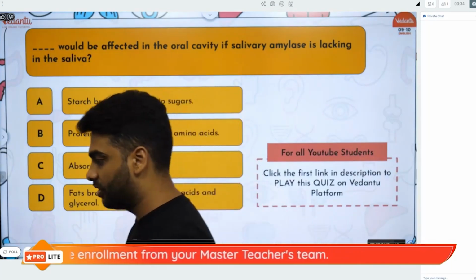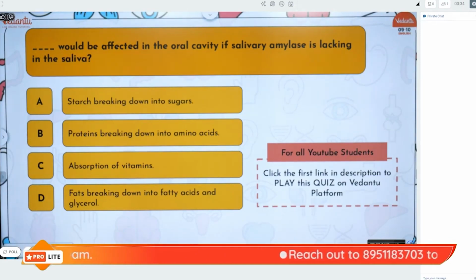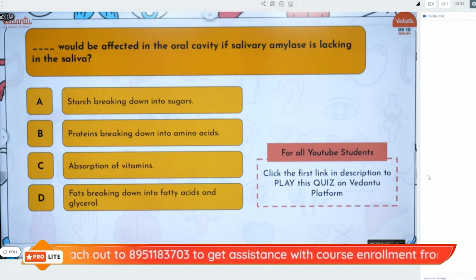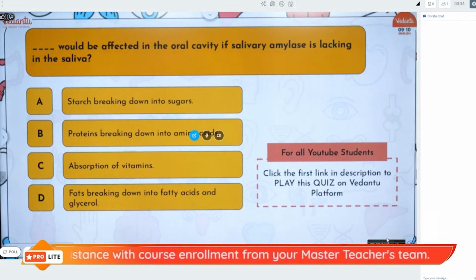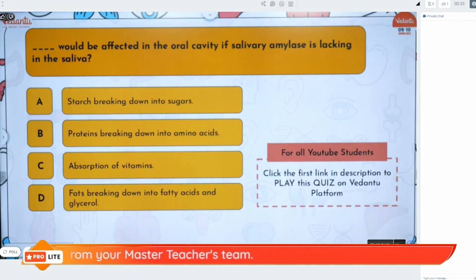There you go with the first one: what would be affected in the oral cavity if salivary amylase is lacking in the saliva? So what would happen if your saliva does not have salivary amylase? The breaking down of starch to sugar, proteins to amino acids, absorption of vitamins, or fats to fatty acids and glycerol? This is a very easy one. I'll give you 15 seconds for this, and your time starts in 3, 2, 1, go.